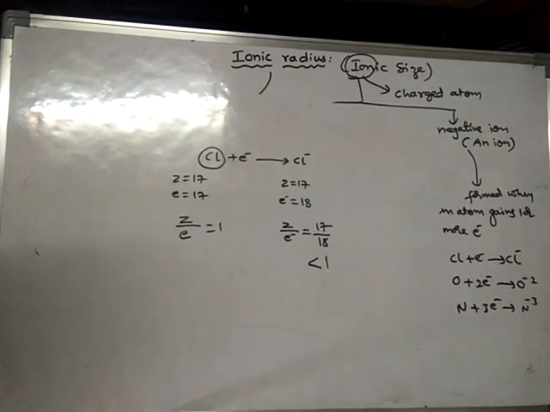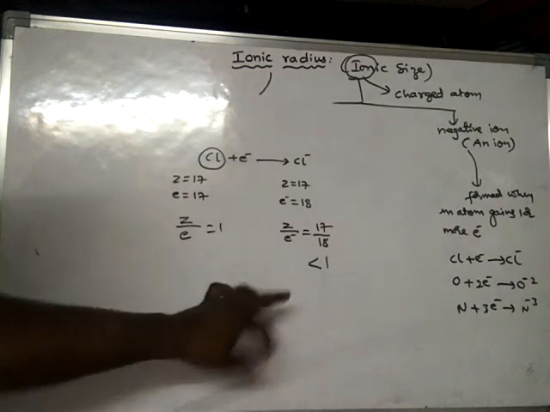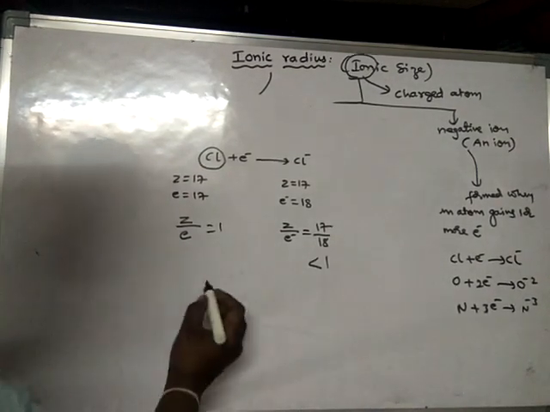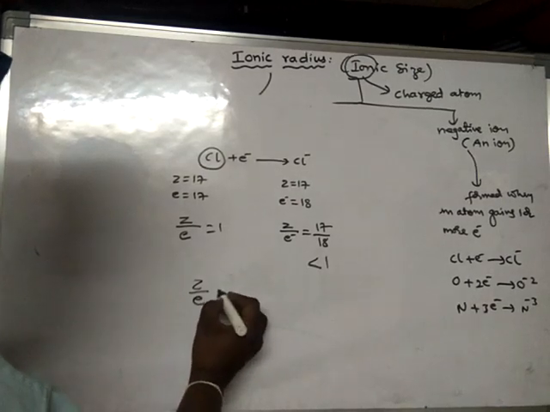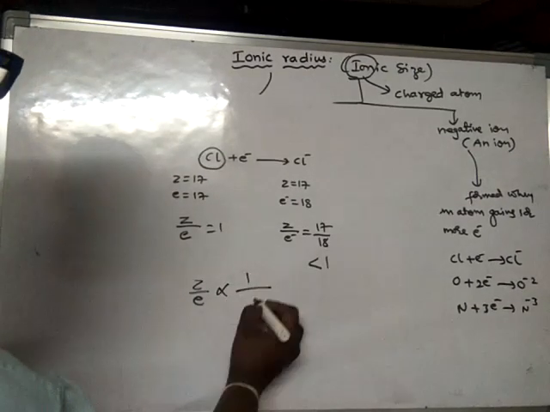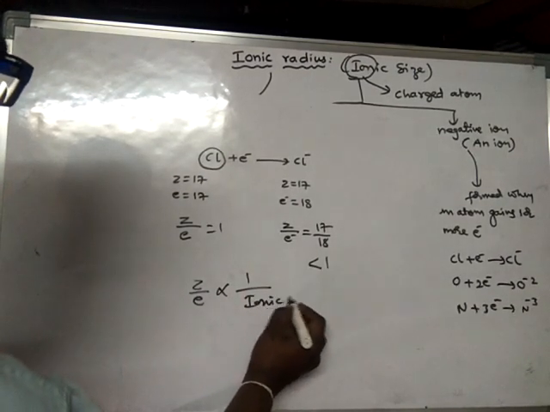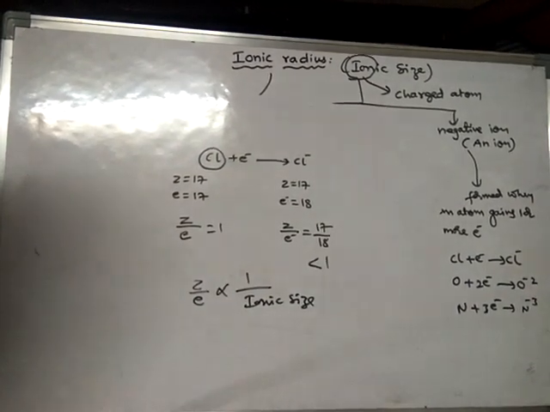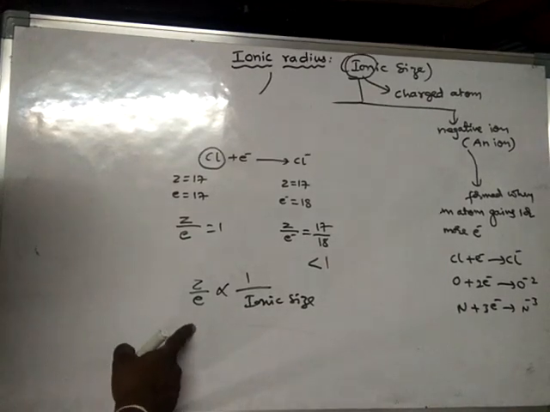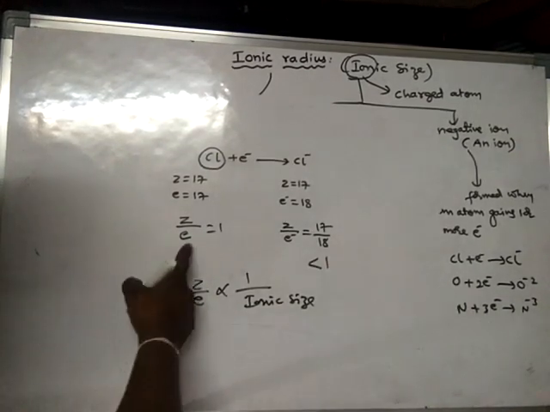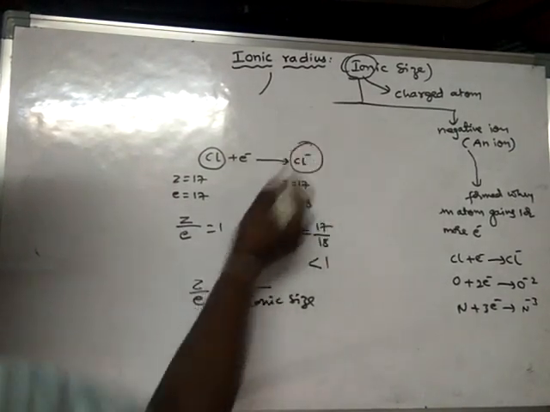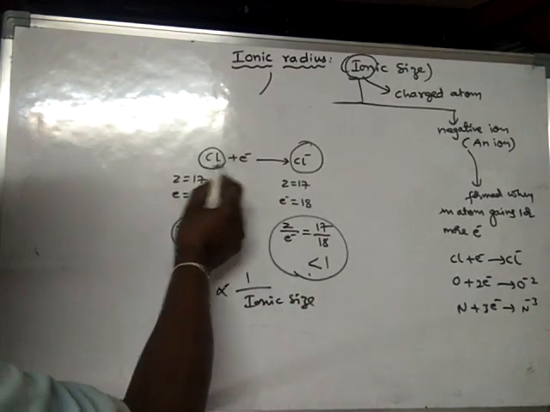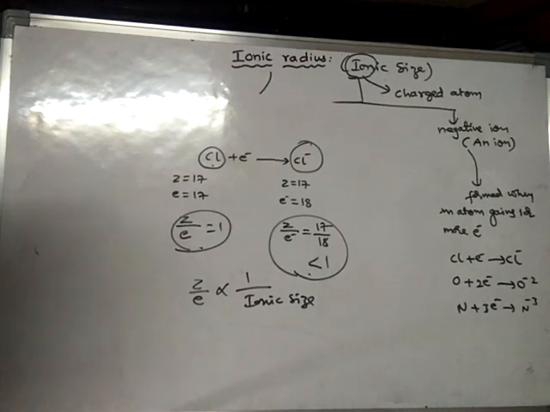It is less than 1. So as Z by E ratio decreases, what happens? Z by E ratio is always inversely proportional to ionic size. If Z by E ratio is more, ionic size will be less. If Z by E ratio is less, ionic size will be more. So out of this one and this one, the Z by E ratio is decreased from chlorine to chloride ion. Z by E ratio is decreased.